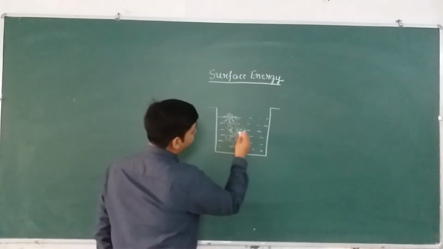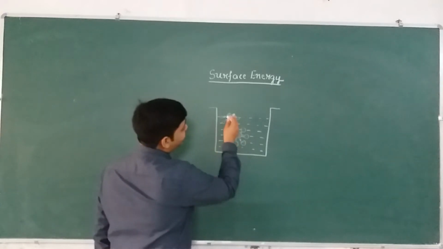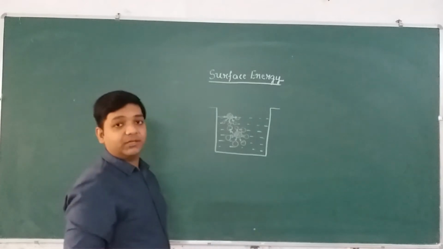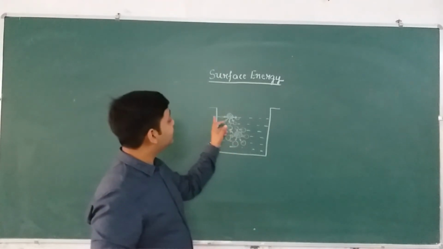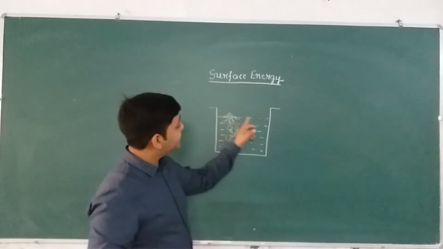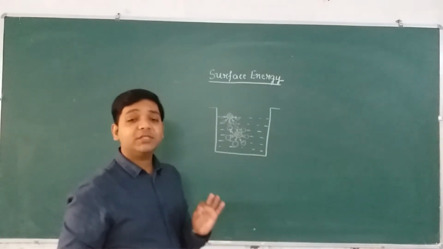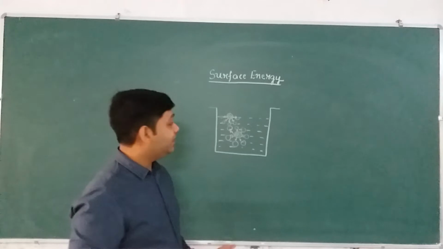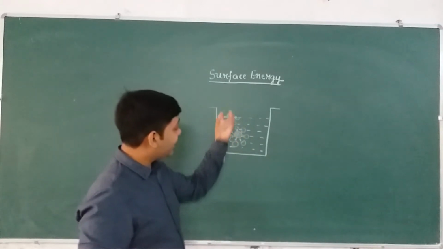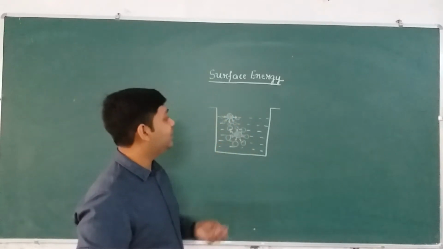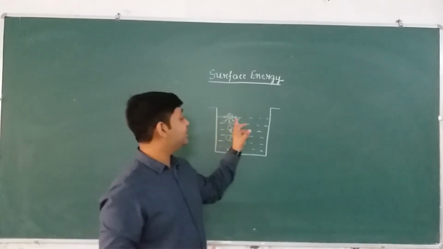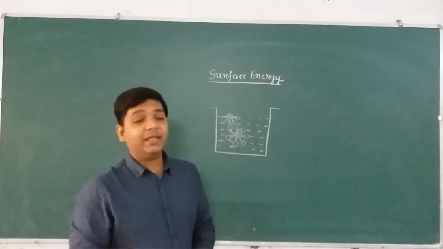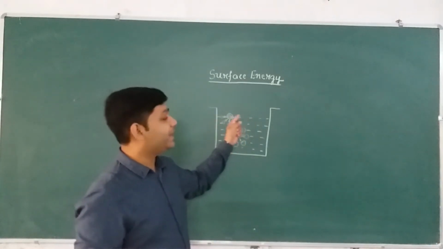The net force on the bulk molecule is zero, whereas the net force on the surface molecule is in the downward direction, right? So for all the molecules present on the surface, the net force is in the downward direction. The bulk molecules try to attract the surface molecules downward, but the surface molecules do not go downwards. That means they possess some extra energy.